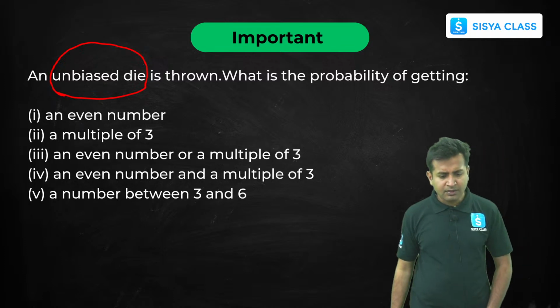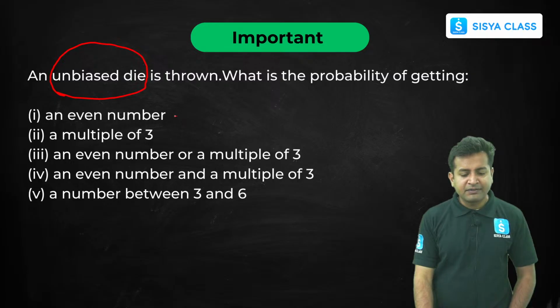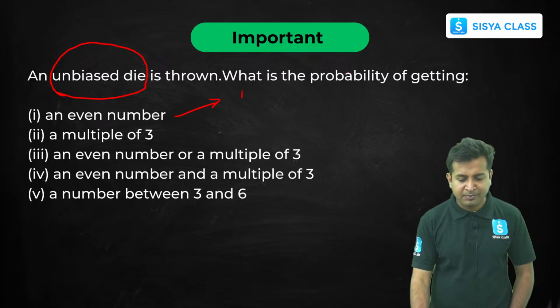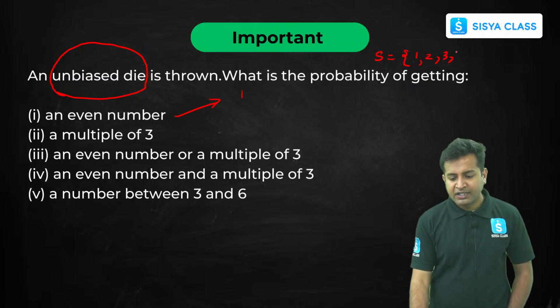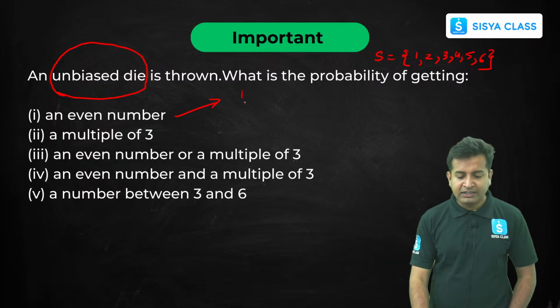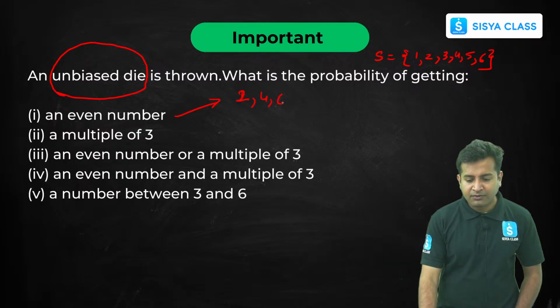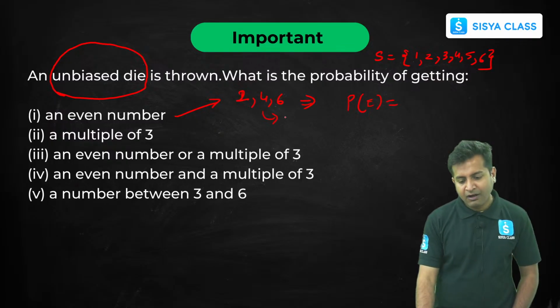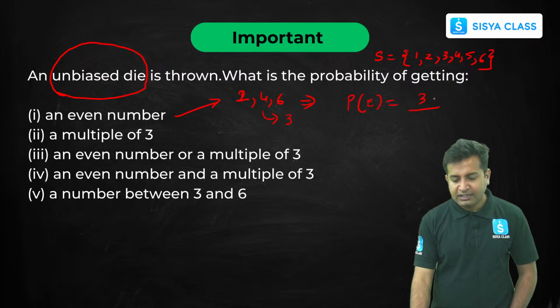Clear? So what is the probability of getting an even number? Very simple. First of all, what is the sample space? The sample space is 1, 2, 3, 4, 5, 6. Now, what are the even numbers here? 2, 4, 6. So the probability of getting an even number is nothing but how many outcomes? 3, and the total is 6.